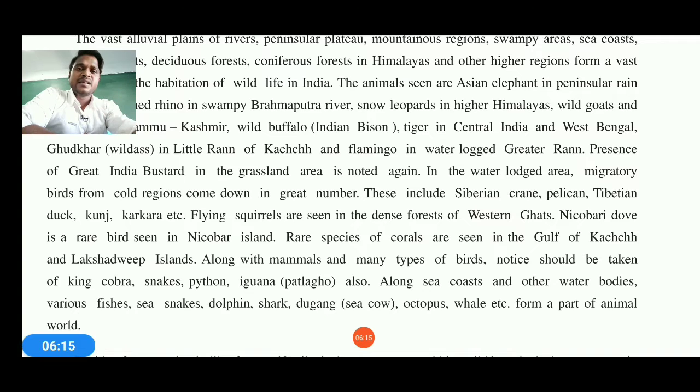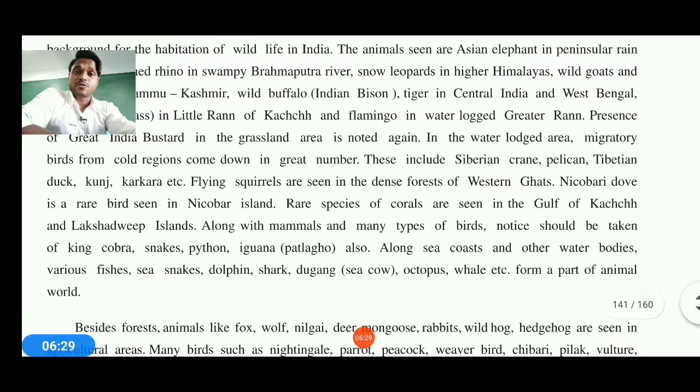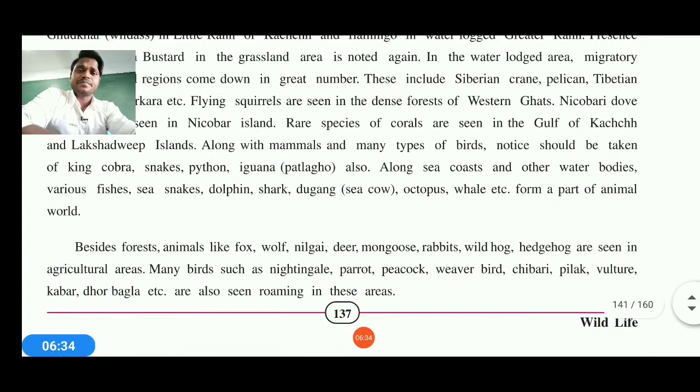Then king cobra is there. So the reptiles are also there, which can also be noticed out here. Snakes like python, iguana, and others are also available here. Along with this, in the coastal and other water bodies, there are sea cows, dugongs, sharks, octopus, whales, etc. animals.